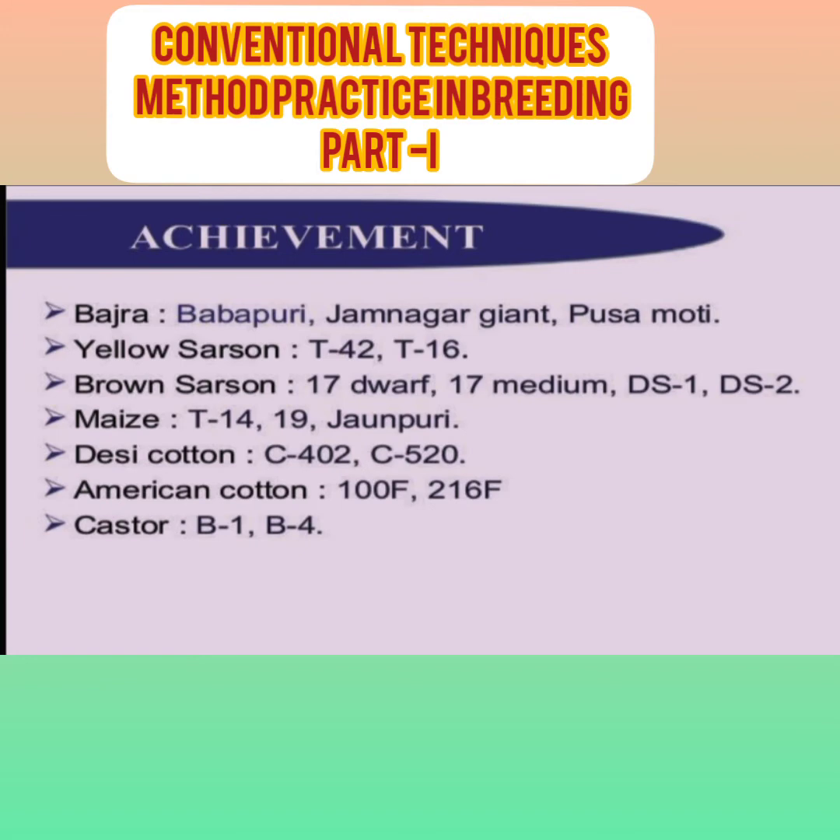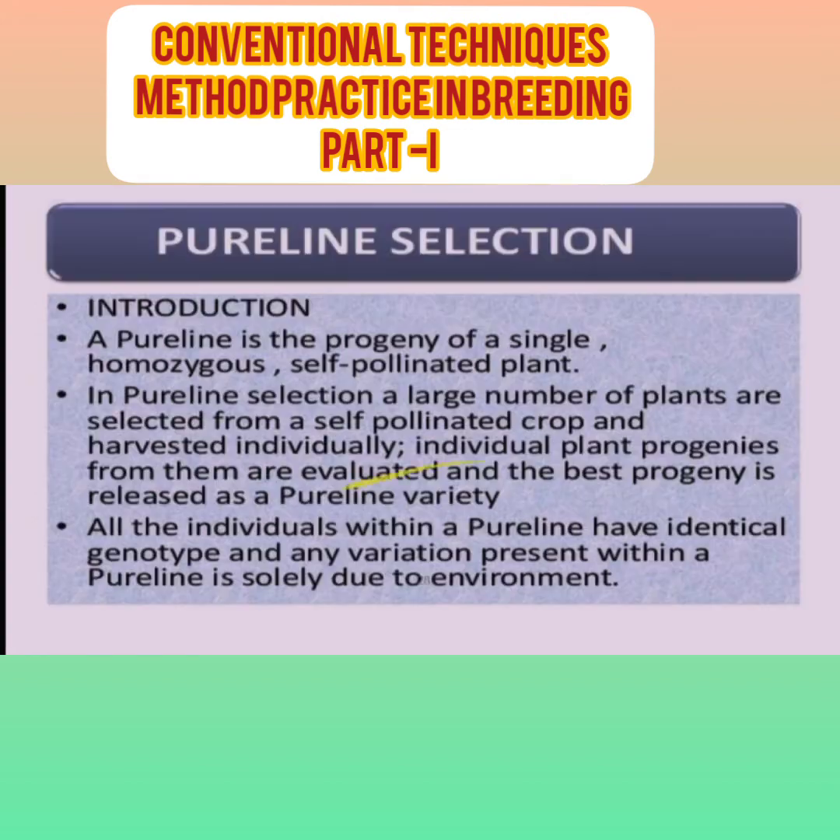Let's see the achievements of mass selection. Some achievements have been made through mass selection, such as bajra, yellow sarson, brown sarson, maize, desi cotton, American cotton and castor. There are some varieties that were made with the help of mass selection.